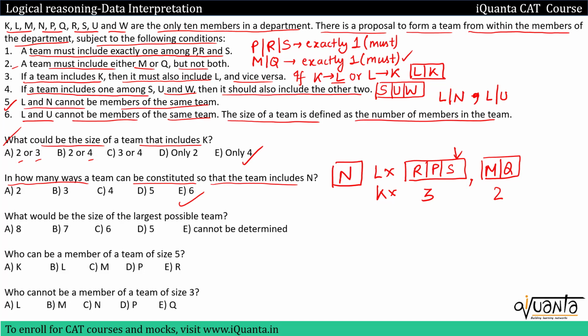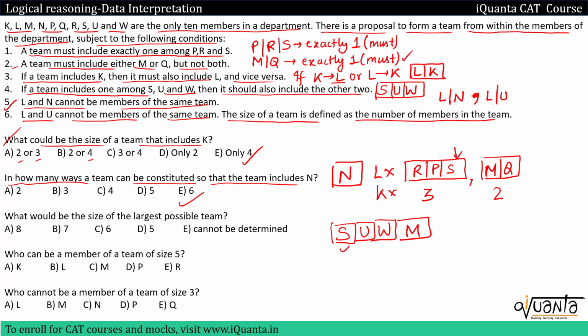What would be the size of the largest possible team? I am trying to select the largest possible team. So we know that 1 out of P, R, S has to be selected. So I will select that person with which I can select the maximum number of people. So that is S over here, because if I include S, I will include U and W as well. So out of P, R, S, I will only include S. Out of M or Q, I can only include one person, so let it be M. I am not including Q.